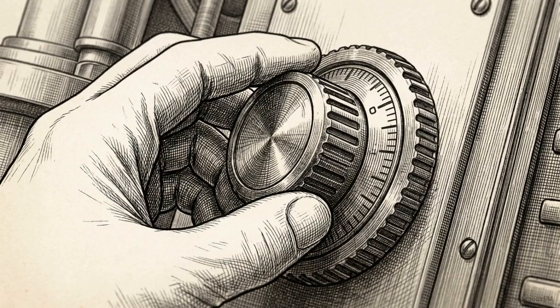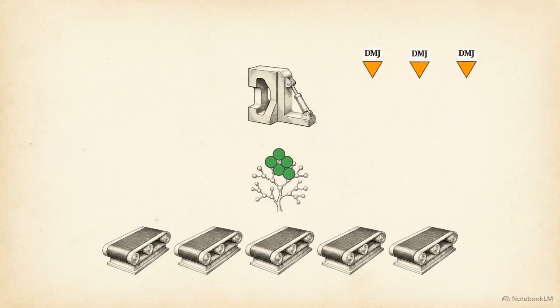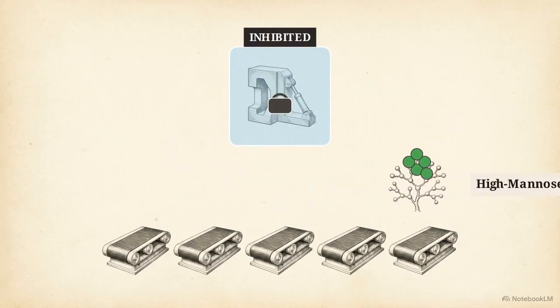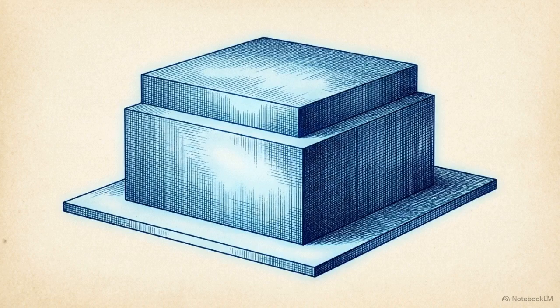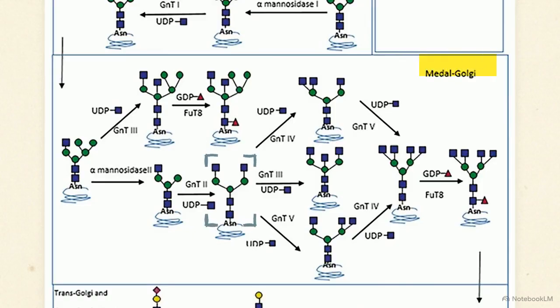Engineers can actively disrupt this stage in the bioreactor. By intentionally limiting glucose feeds or applying specific alpha-mannosidase inhibitors like DMJ, they purposefully stall the trimming phase to evaluate these high mannose variants. Precise trimming in the ER and cis-Golgi is a non-negotiable foundation. If the base structure isn't stripped down to its correct core, the cell cannot build any of the complex modifications required downstream. Transiting into the medial Golgi, the protein encounters the GNT enzyme family, the architects of branching.